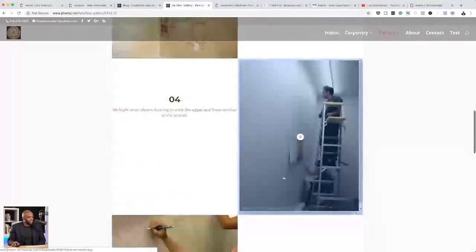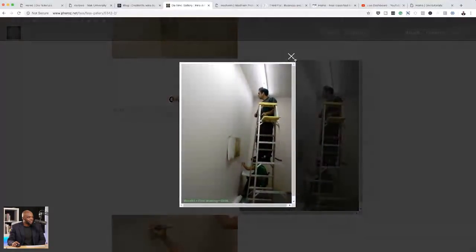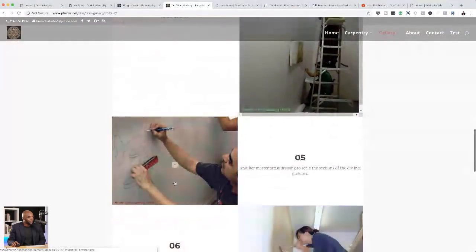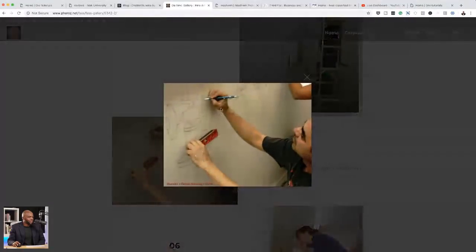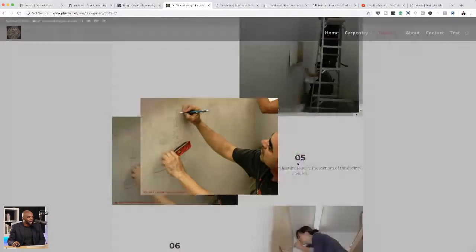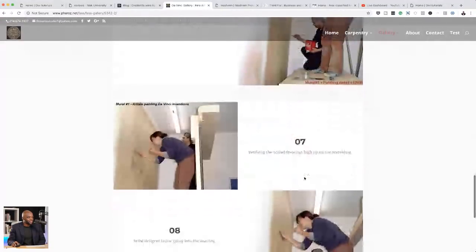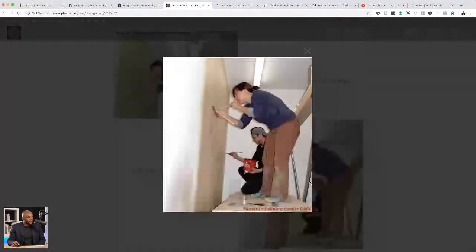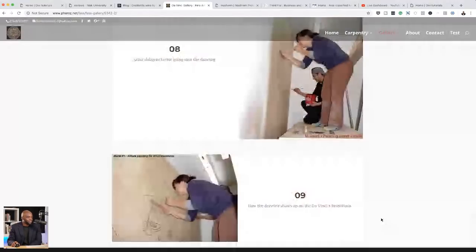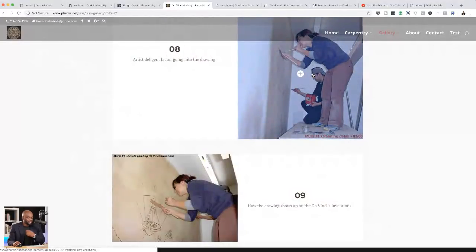But again, as I mentioned, I think these could be higher res. They're quite small. So I would have these as higher res images. Yes, definitely. I would have these as high res images. And also the layout, I would utilize most of this page and lay out all these images with their descriptions in a much better gallery.